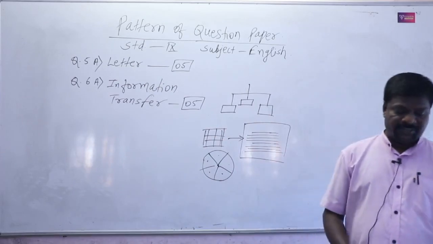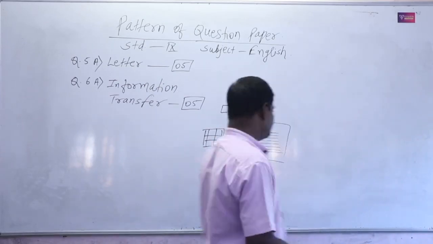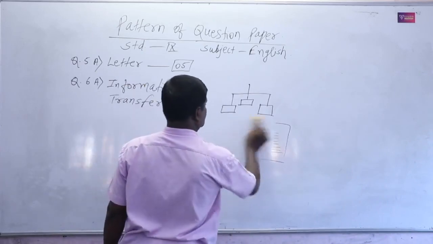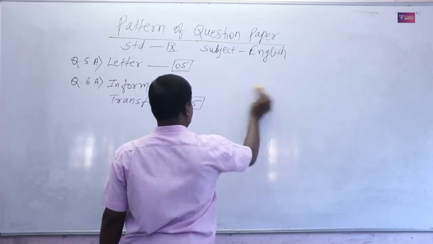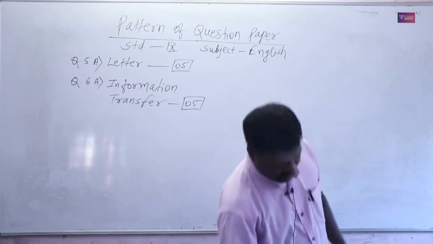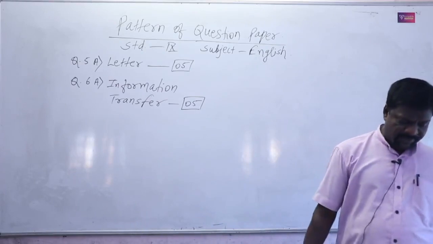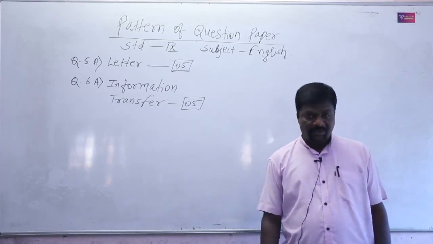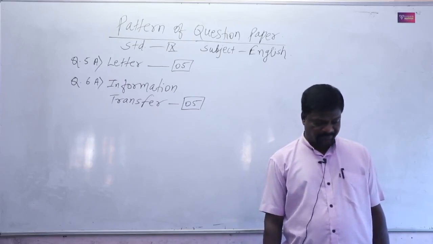Now we'll go further. So it is question number 6, information transfer. I have given you the information about that and explained the question also.